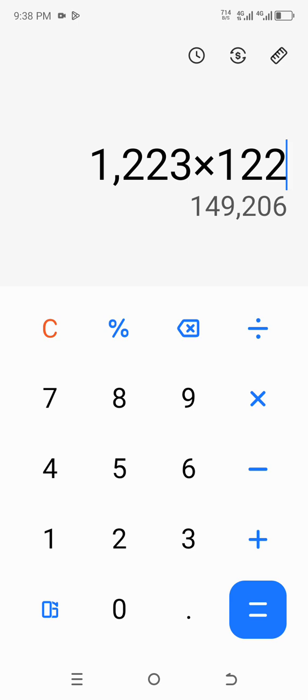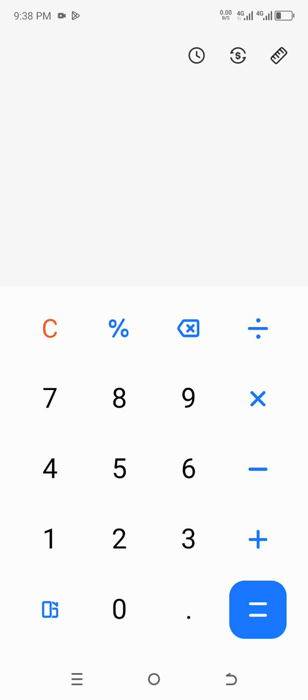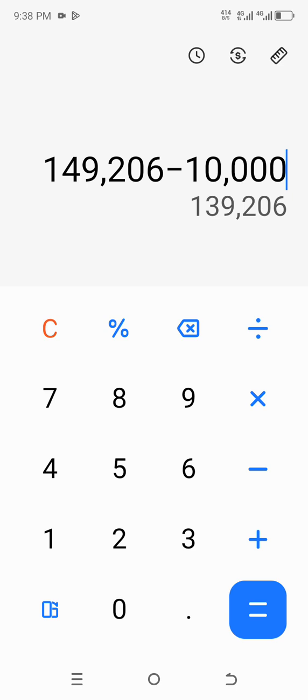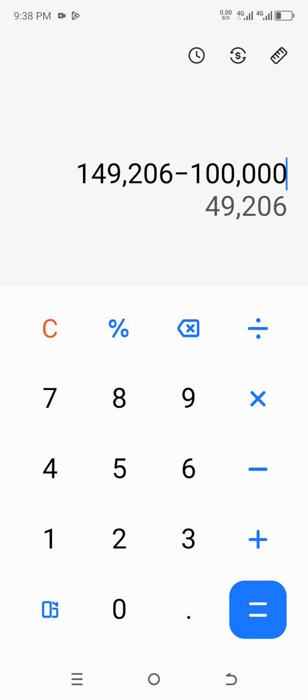So let's remove what we have spent from this 149,206. 149,206 less 100k. Wow, you can see our profit is 49,206. This is a very great profit. You can make and make a lot of money. So you can do this multiple times a day. You can do it 4 times or 5 times, depending on your schedule and also your money.